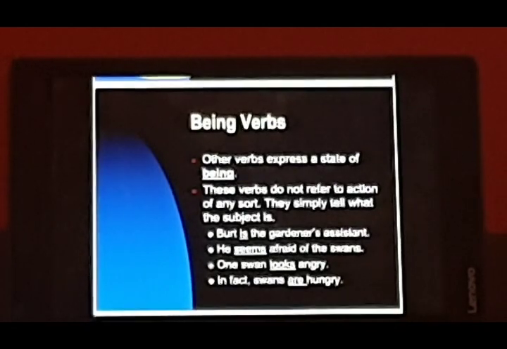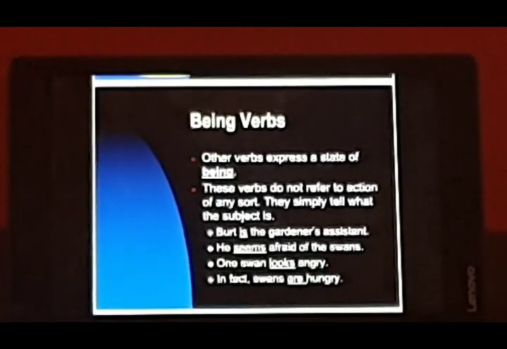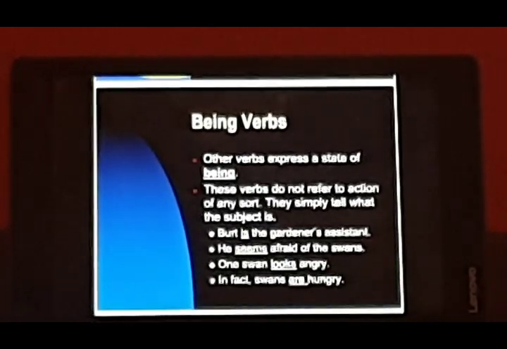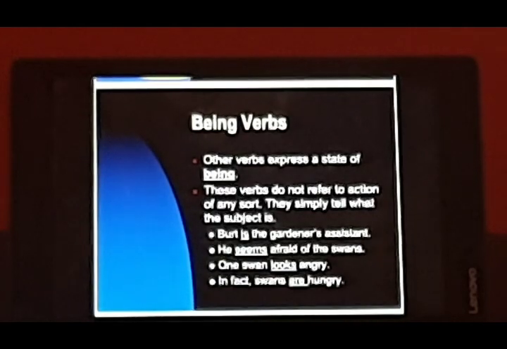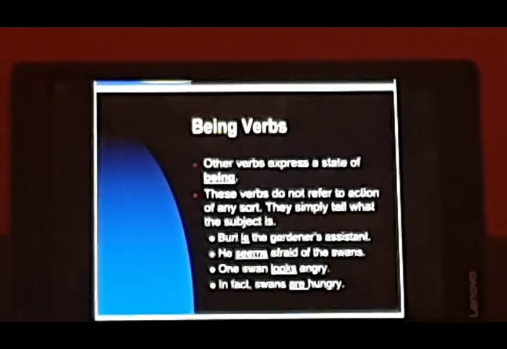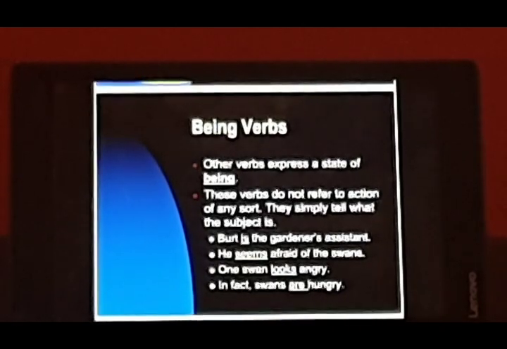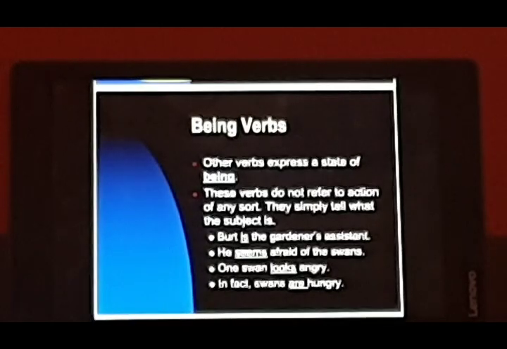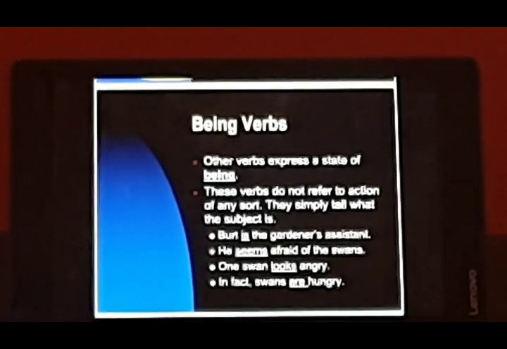But seems, become, and some other words are like this, where we need other words to complete the sense of the sentence. So those words are being words. He seems afraid of the swans. One swan looks angry. See, looks is also, though we take it as an action word, actually a being word. In fact, swans are angry.